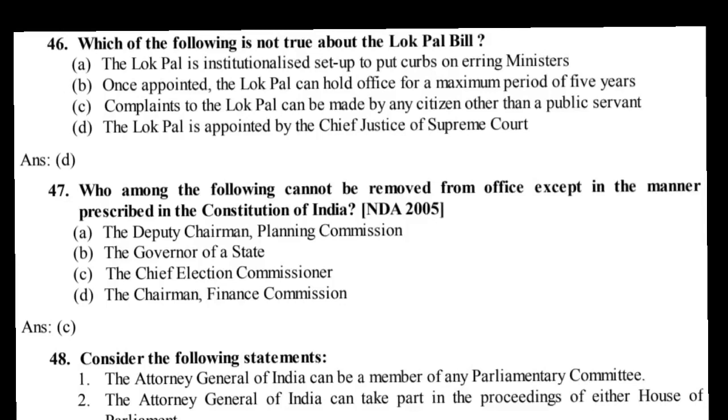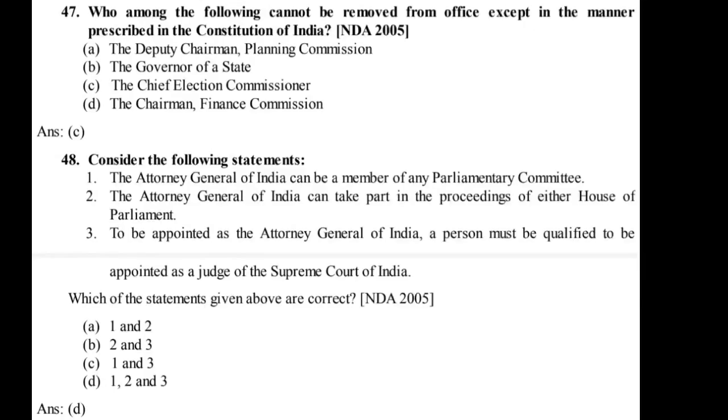1. The Attorney General of India can be a member of any parliamentary committee. 2. The Attorney General of India can take part in the proceedings of either House of Parliament. 3. To be appointed as the Attorney General of India, a person must be qualified to be appointed as a judge of the Supreme Court of India.